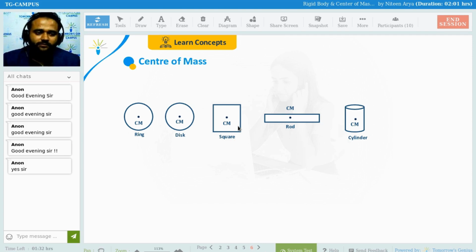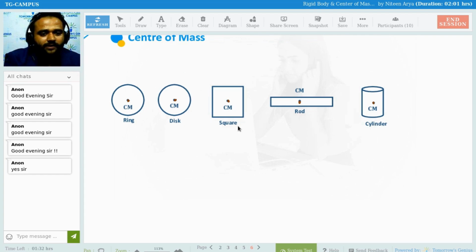Should I write this? Tell me. The definition, because the definition is not going to work anywhere. That's why I don't give it to you. Okay, that is for symmetric things. As you can see, for a ring, that is the center of mass. For a disk, even that is the center of the disk. For a rod, that is the center, and for a cylinder that is the center, and everything is the center of mass, cm.